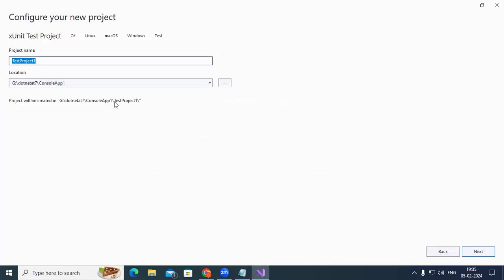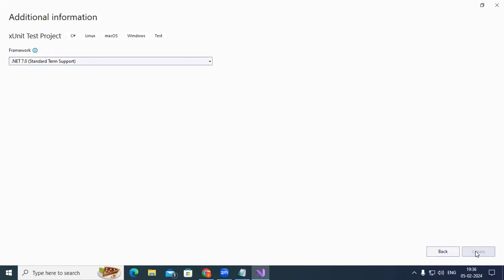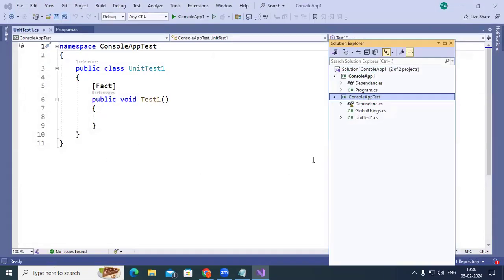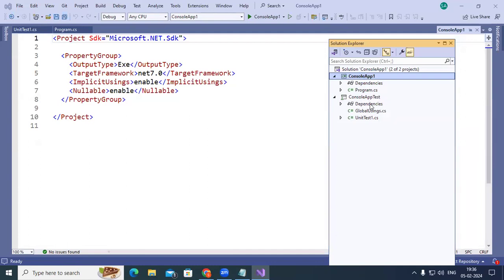Click on next. Then here I put the name, console app test. I'm going to create a test project here, an xUnit based test project. Here I can write all the test cases and the code. Whether this code is working correctly or not, you can first check with the help of xUnit. If that code is working properly, you can integrate it in your application. First, you need to develop some class or function. Whether the function is working correctly or not, you can test with the help of test cases.